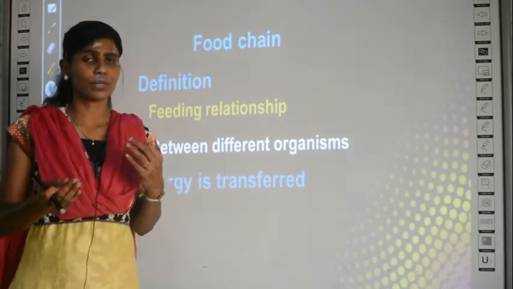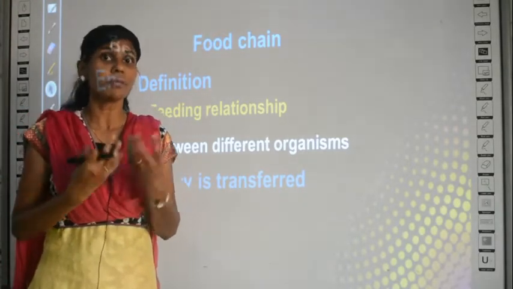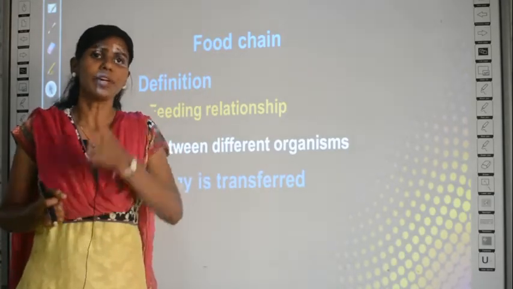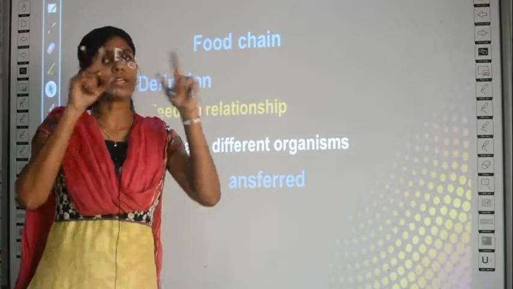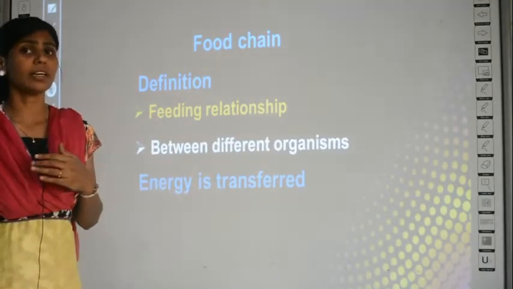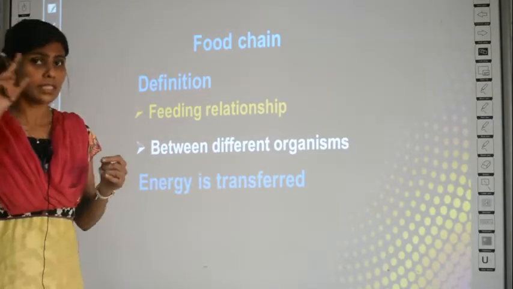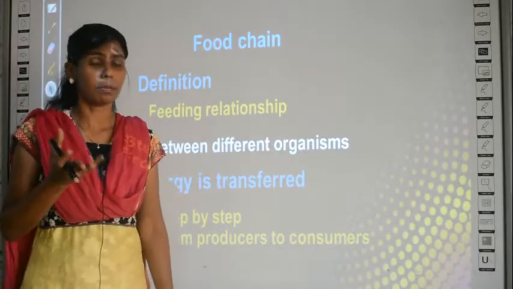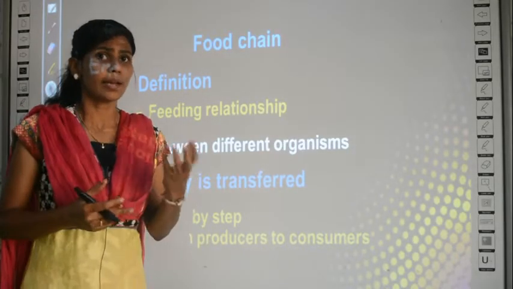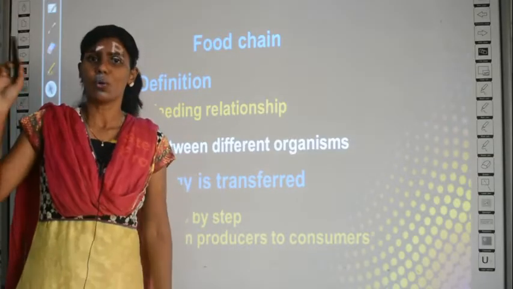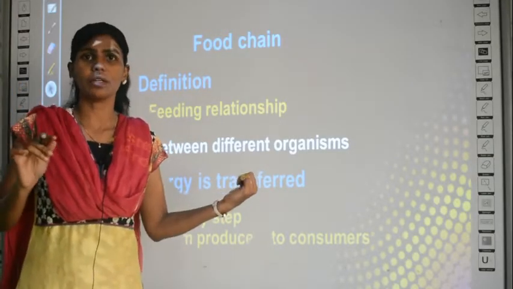And what is happening in this process? Energy is transferred. Actually, we eat food for getting energy, no? So when one organism feeds on another organism, the energy from organism 1 will be transferred to organism 2. So this is actually an energy transfer process in the form of a chain. In physics maybe you must have studied that energy cannot be created nor destroyed, but it is transferred from one form to another. That is what is happening here.